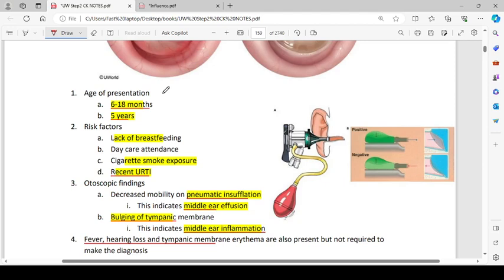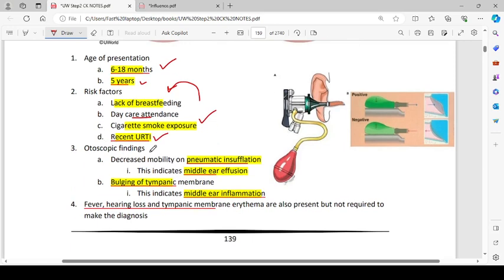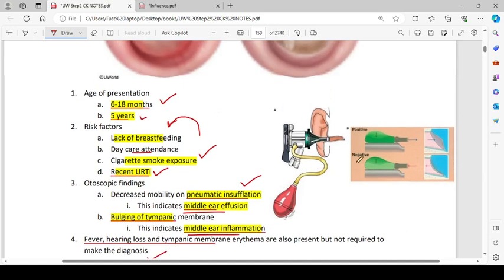Age of presentation of acute otitis media is 6 to 18 months or 5 years. Risk factors include lack of breastfeeding, daycare attendance, cigarette smoke exposure, and recurrent upper respiratory tract infection. Otoscopic findings: decreased mobility on pneumatic insufflation indicates middle ear effusion. Bulging of the tympanic membrane indicates middle ear inflammation. Fever, hearing loss, and tympanic membrane erythema are also present but not required to make the diagnosis. So this is what we see in that.